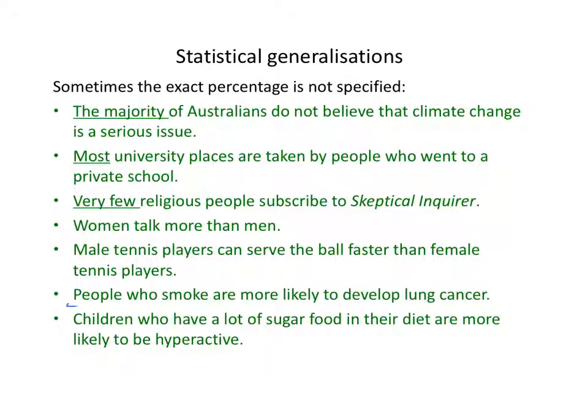This one, for example, tells us that there's a correlation between developing lung cancer and smoking. As we'll see, that doesn't mean the same thing as saying that smoking causes lung cancer. This is just a purely statistical claim. It compares the rates of lung cancer in two groups, smokers and non-smokers, and tells us that the rate's higher in one group rather than the other. That's evidence that smoking causes lung cancer, but as we'll see, it's not sufficient by itself to establish that there's a causal link. But we'll talk more about that when we talk about arguments for causation.